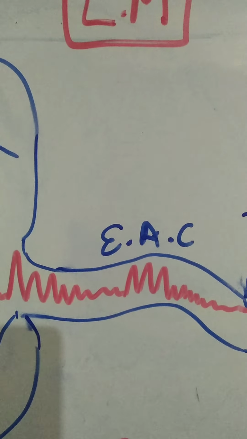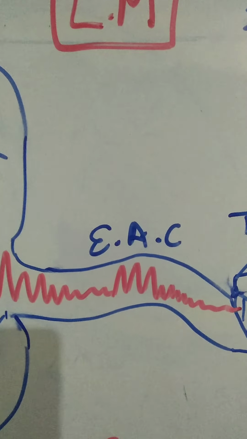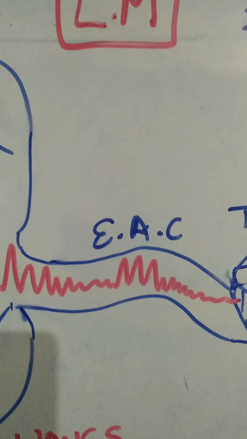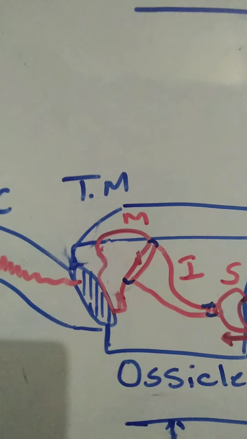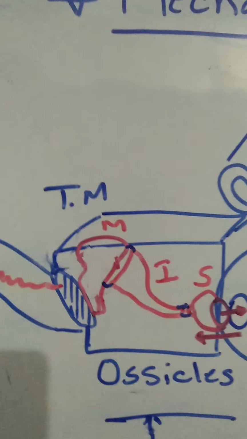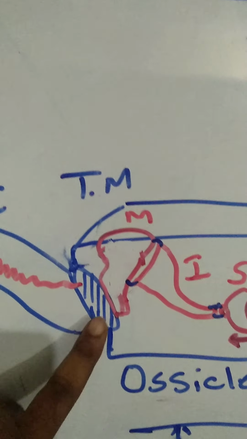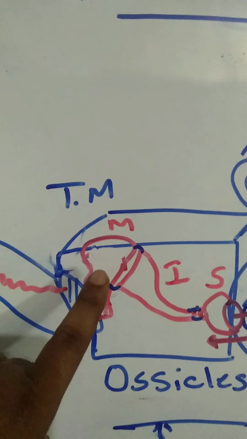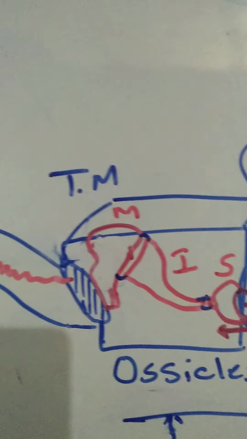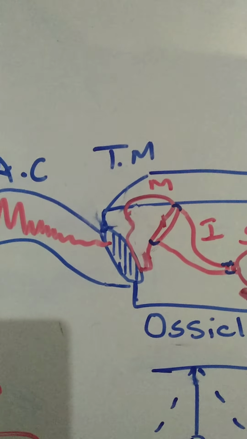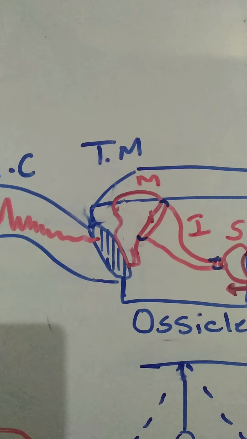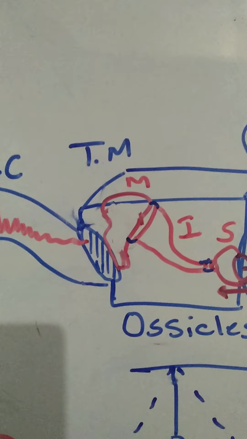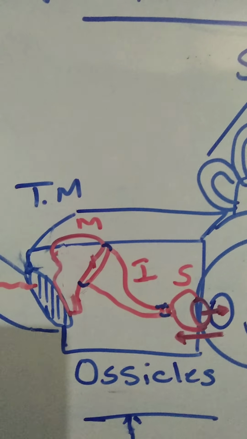This external auditory canal transmits these compressions and rarefactions of the sound waves towards the middle ear. First, it touches the lateral wall of the middle ear where there is a membrane, and that membrane is called the tympanic membrane. Here's the membrane. Then it will vibrate the malleus, incus and stapes. So first it will move the tympanic membrane back and forth or in and out. That will set these ossicles into vibration.